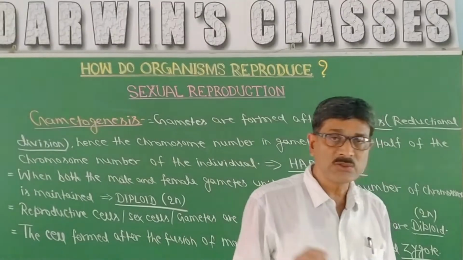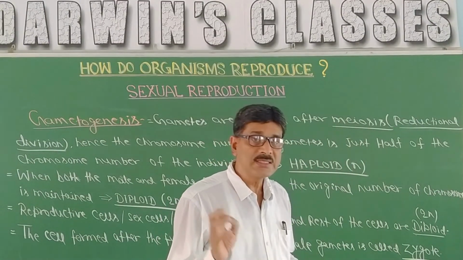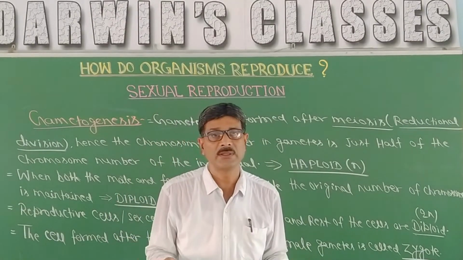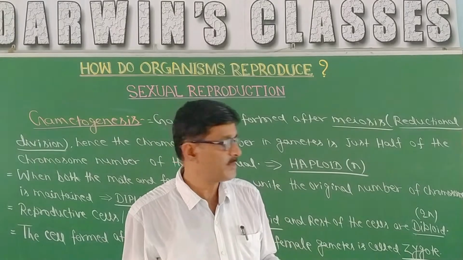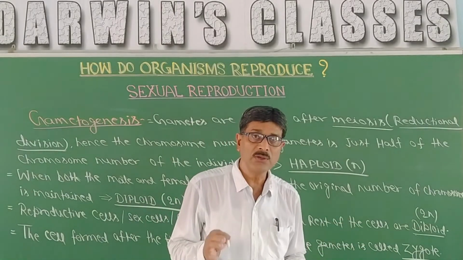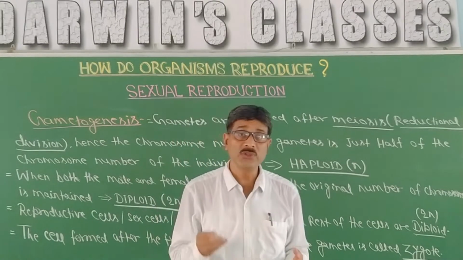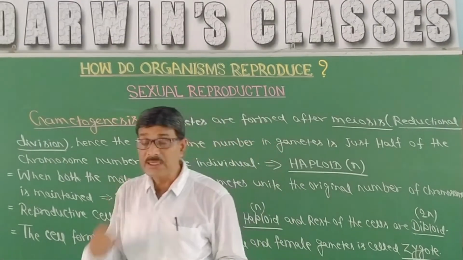This zygote is 2n, and it has the capacity to divide and produce an individual. That means this cell is having totipotency. It is having potentialities to produce a young one, to produce an individual.